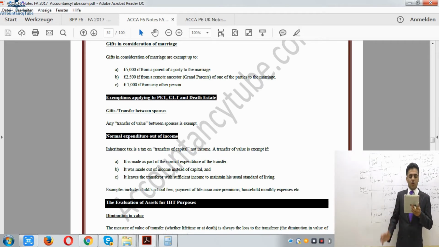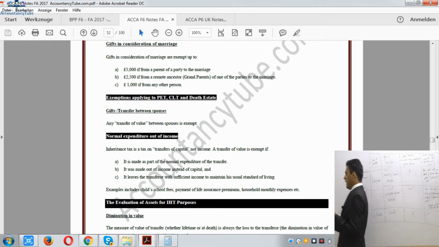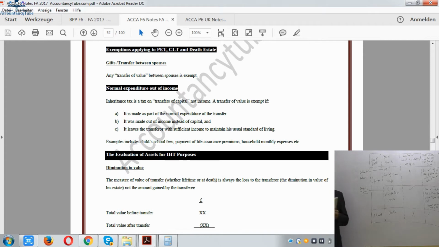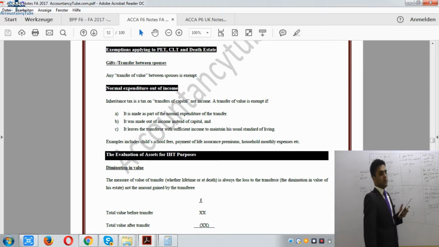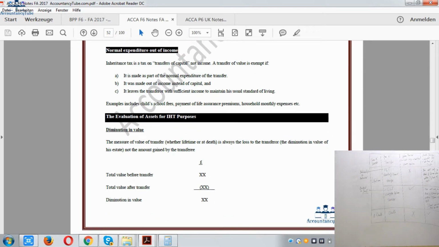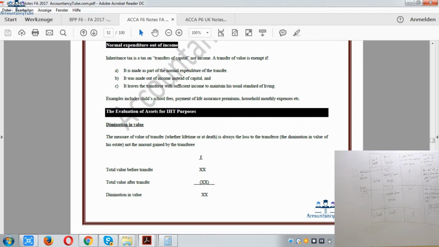Now after that, normal expenditure out of income. Now when I started this lecture, what did I tell you first? The first thing I told you is that it is a tax on capital. It is not a tax on income. All right. So if there is a gift of income, then we will not have to pay any inheritance tax on that. All right. Now let me drink a glass of water and please read this, normal expenditure out of income. Just give me 1 minute and just read it, please.